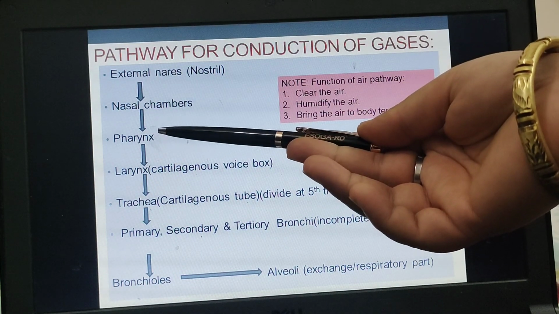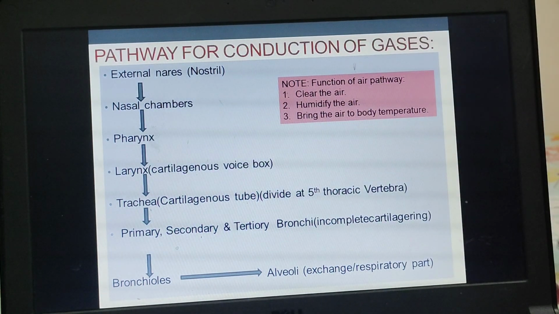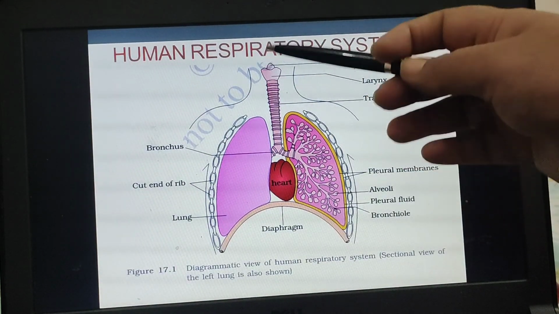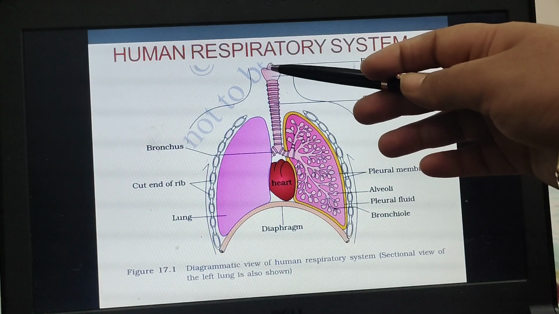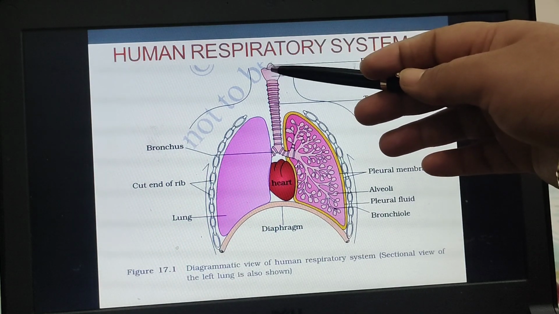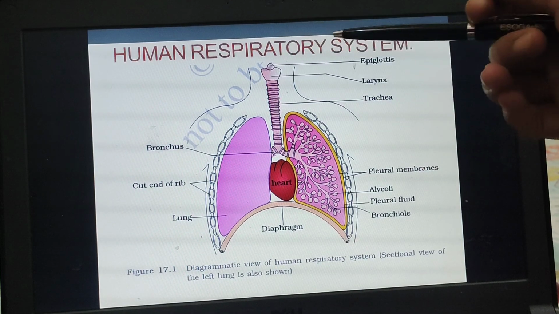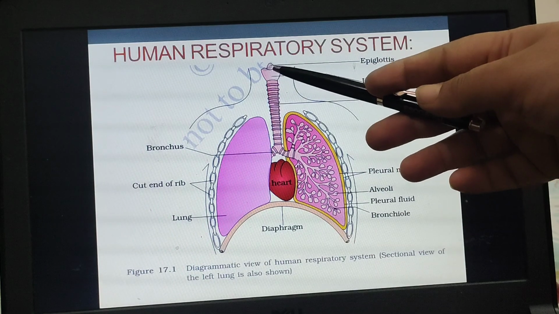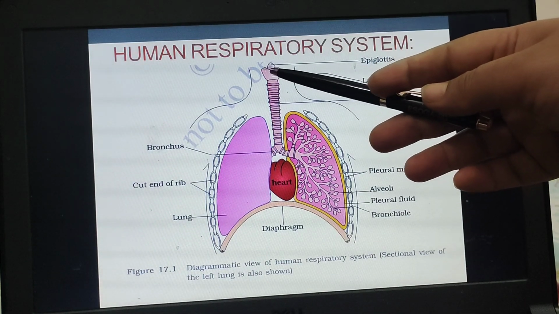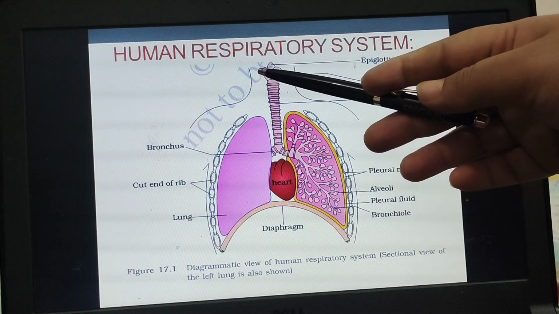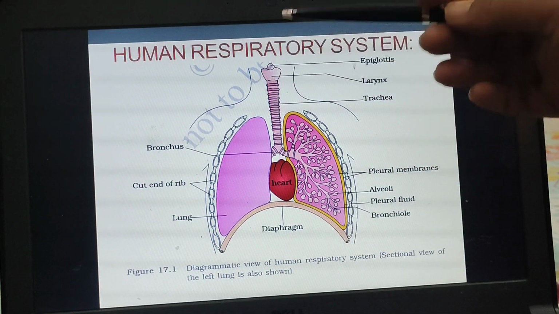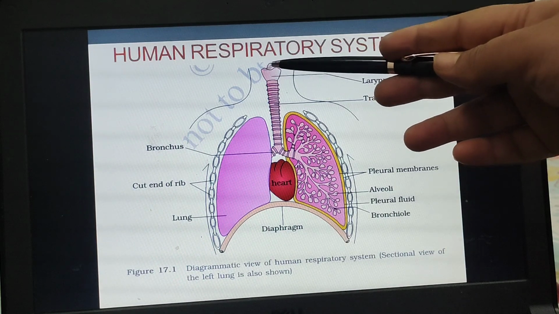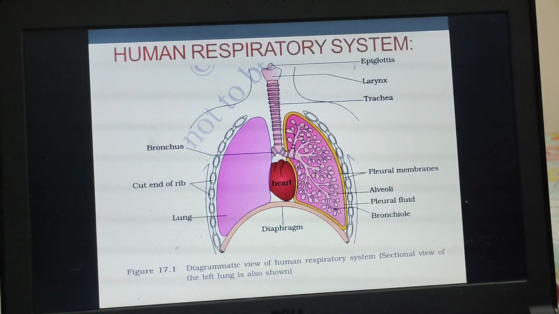Before the larynx there is an opening of the tracheal tube, which is called the glottis. The glottis is covered by a flap-like structure called the epiglottis, and the epiglottis will be closed during the swallowing of food, as it is always recommended to remain quiet while you are eating your food. So the epiglottis closes the tracheal tube during the swallowing of food.